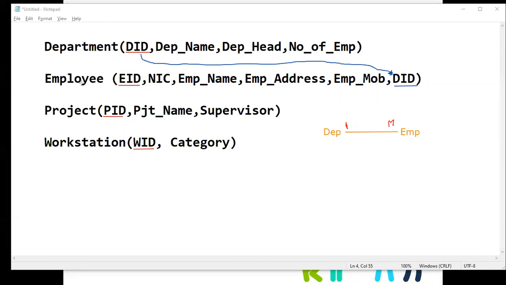Okay. Then we have to think about employee and the project. Before that, let's join workstation and employee. Right. So workstation. And employee.